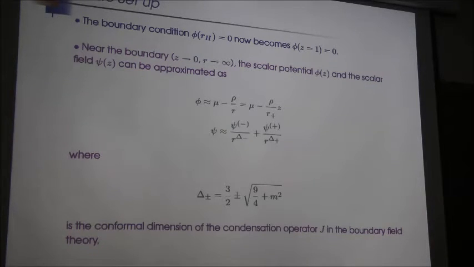There is a Breitenlohner-Freedman bound. What it says is that if m square is greater than or equal to that Breitenlohner-Freedman bound, then your AdS theory is stable. And that bound is basically minus d by 4. This is the usual thing.